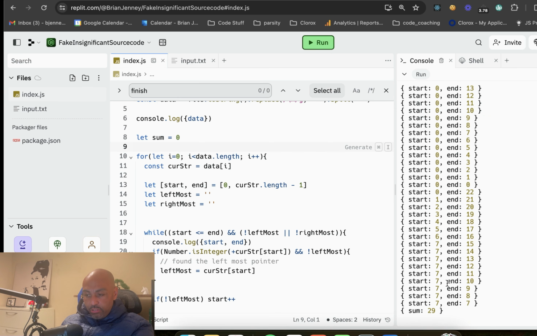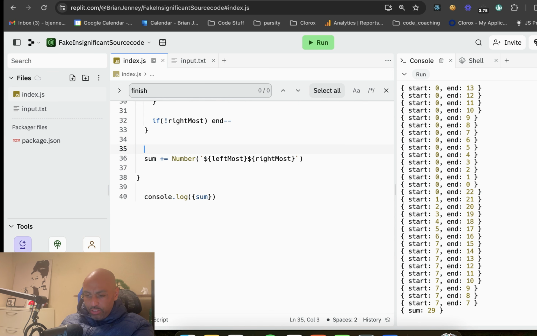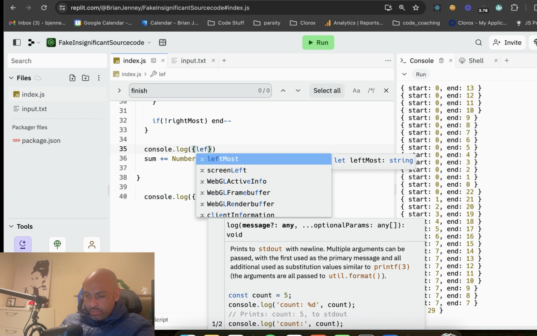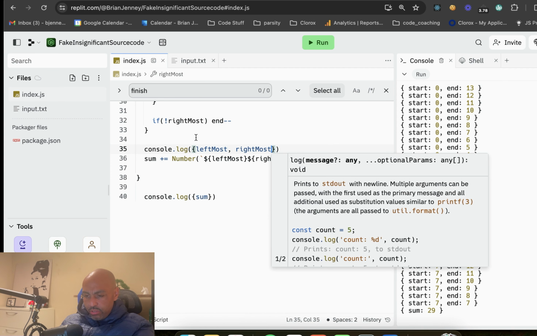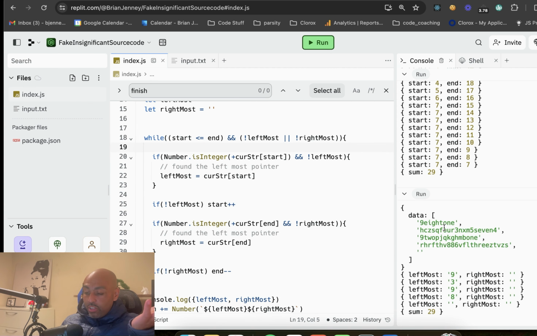Okay, the sum here is 29. Okay, the start and the end. Okay, let's check this out here real quick. Let's just see what we got going on here. I also just want to see this part. Console log leftmost and rightmost. And let's get rid of this console log in here because we don't really care about that. And let's see what we get here. This will tell us if we actually got it right.